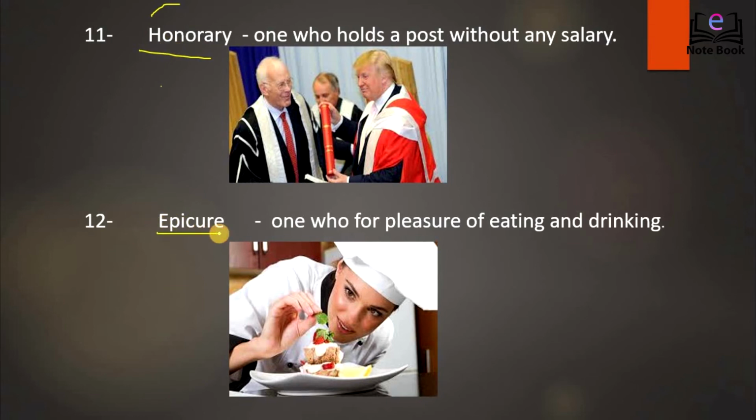The next one is epicure. Epicure is a person who is for pleasure of eating and drinking, who's very fond of eating and drinking. And the way to remember this is easy. Break this. What do you see here? Cure? No. You should see curry. And then you can remember this word very easily.